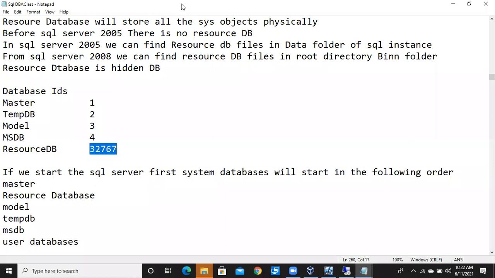Sir, I have a small doubt. In case the master database is corrupted, can you recover the data from the resource DB or from the physical files? Sir, that is not possible. In case the master database is corrupted, you have to rebuild the whole instance.